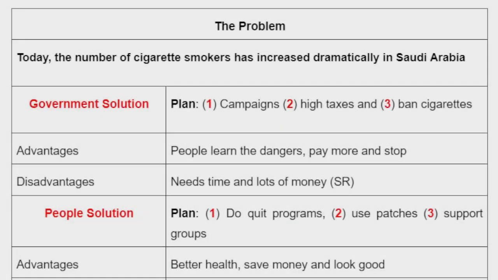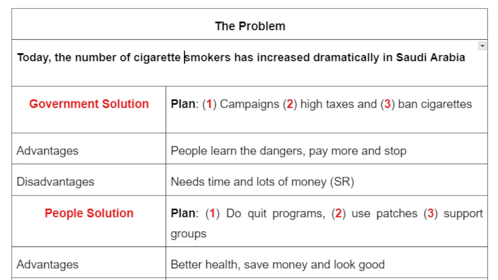In the exam, you will see a table like this. It will first show you the problem, will give you the first paragraph, the government solution for the problem, and the second paragraph, the people solution for the problem. So let's read the problem. Today, the number of cigarette smokers has increased dramatically in Saudi Arabia.